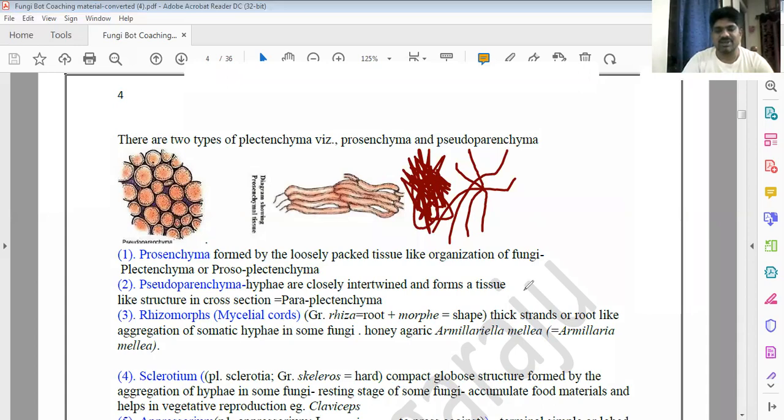And another type of mycelium modification is the rhizomorph. Rhizomorphs are present in fungi. Here the body of the mycelium or the thallus is like a root. How is it? It's like a root. That's why we call it rhizomorph. Rhizo means root.